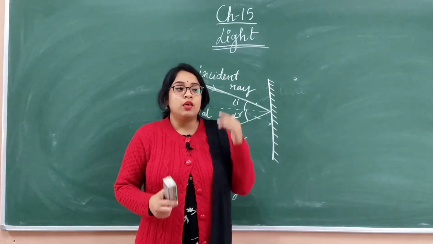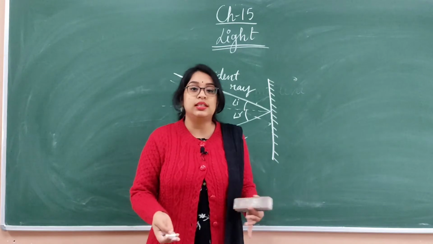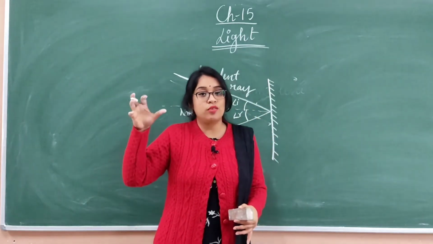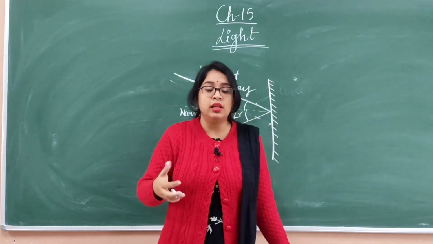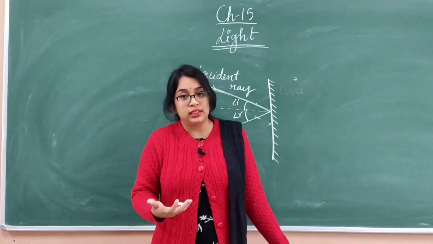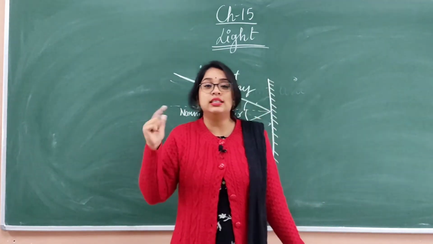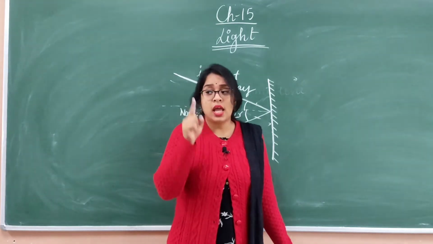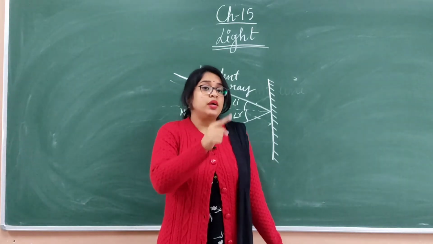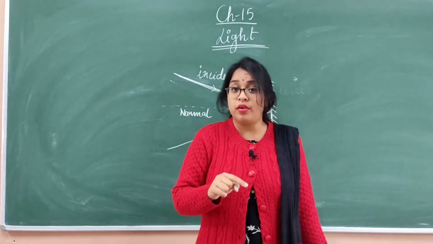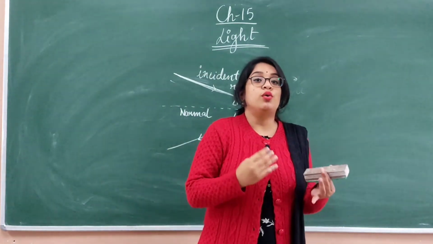Now students, whenever you see something, do you know why you see the chairs, the tables and everything? When the ray of light from the source falls on the chair or table, some of the light gets reflected, and when that reflected light comes to our eyes, we can see that object. That means each and everything reflects light. But compare it with a mirror. In the case of a mirror, it is very clear and you can see your own reflection.